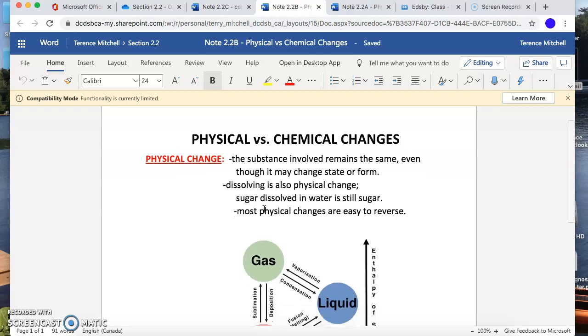And most physical changes are easy to reverse. I say most because not always. If I stir salt into water, I can take that salt back out of the water. All I have to do is boil the water, the water's gone, and I'd be left with a pot full of salt. I can reverse that dissolving.